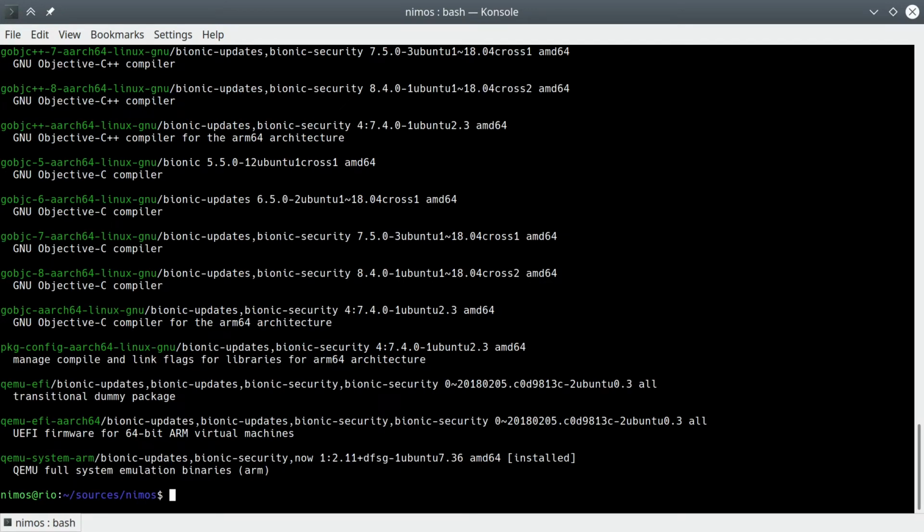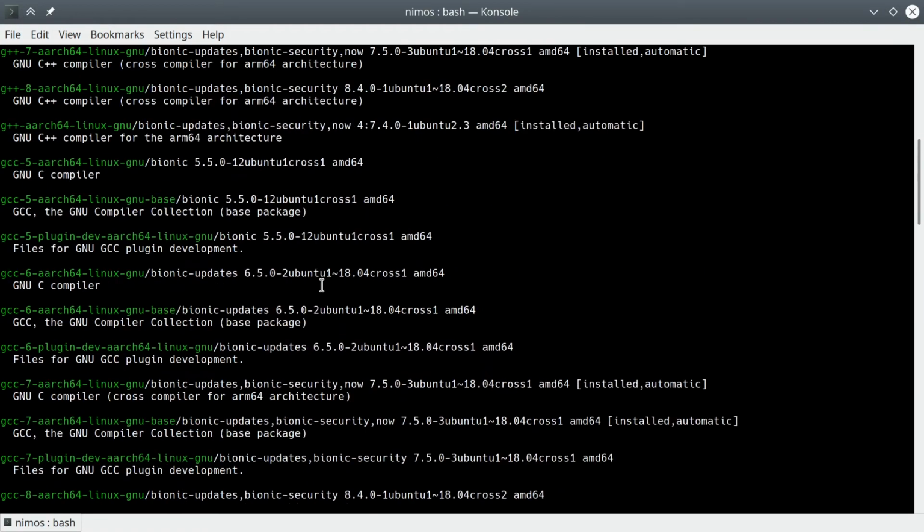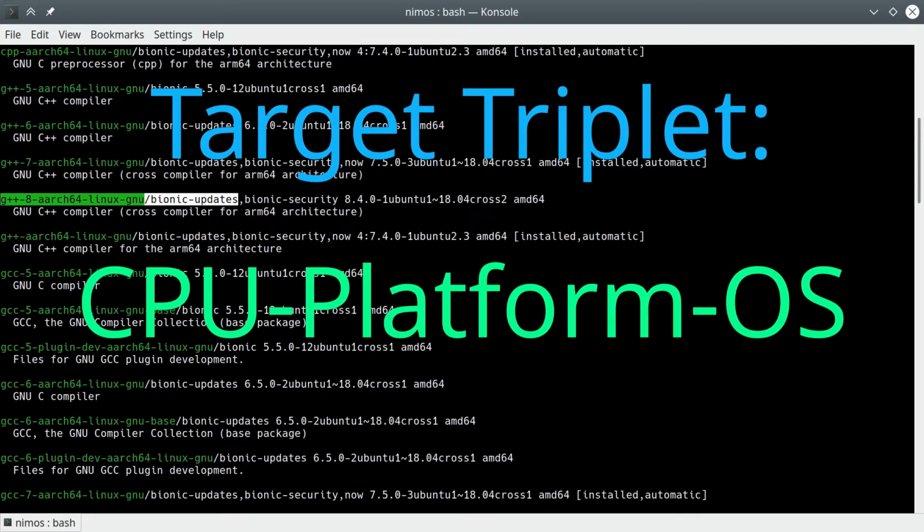A quick search of our Ubuntu repository and we find a cross-compiler that might work. g++-aarch64-linux-gnu. G++ is, of course, the C++ version of the GNU compiler collection. AArch64 is the CPU name. The three words, aarch64-linux-gnu, are part of what's called the target triplet. Technically, the triplet typically contains the vendor hardware platform, which is not part of this set. Our triplet also bundles into the operating system part the runtime library name, hence linux-gnu, rather than just Linux.